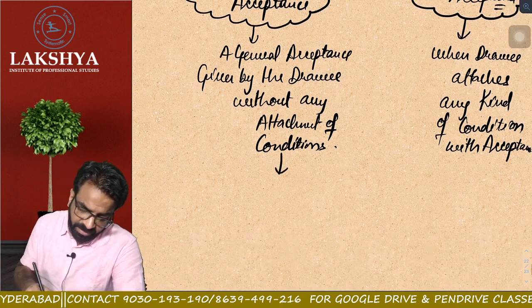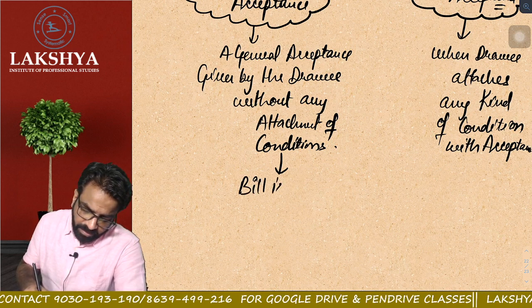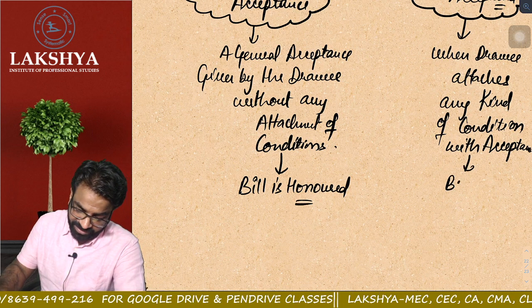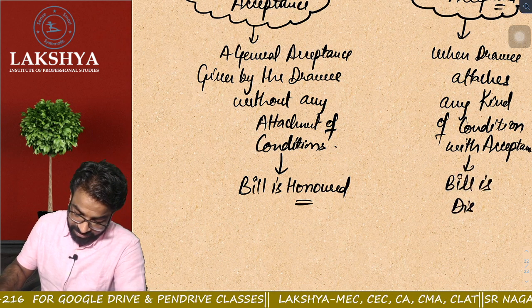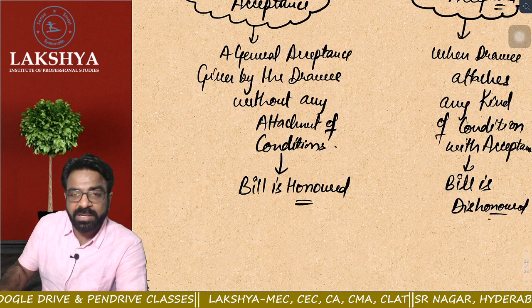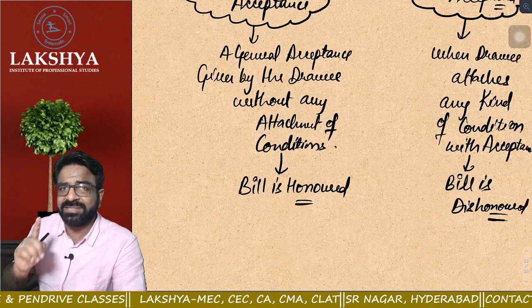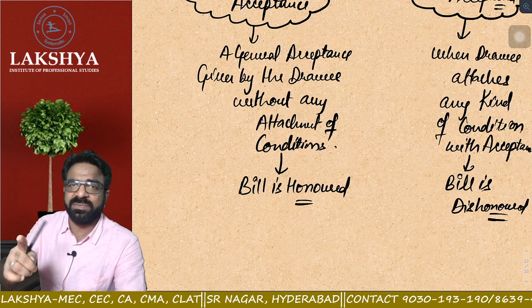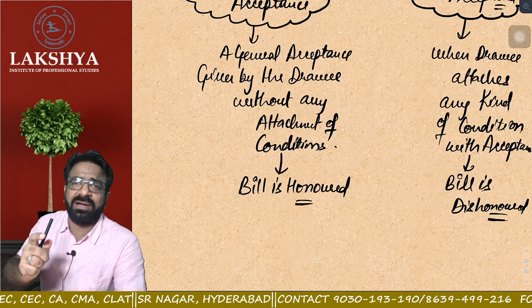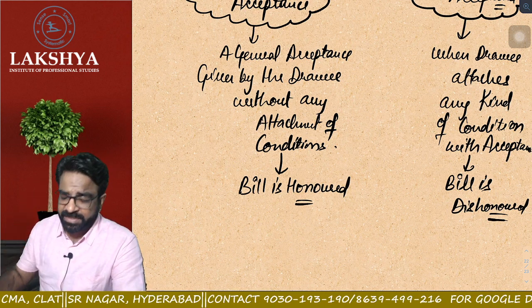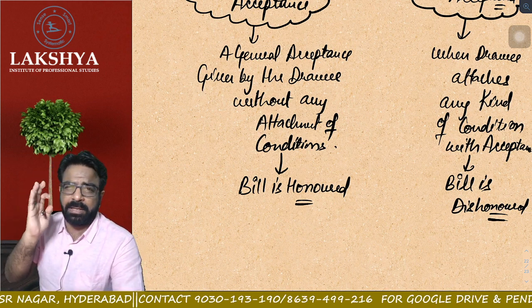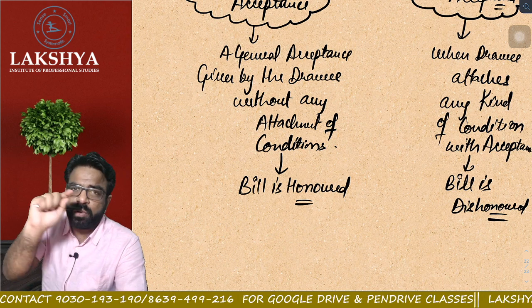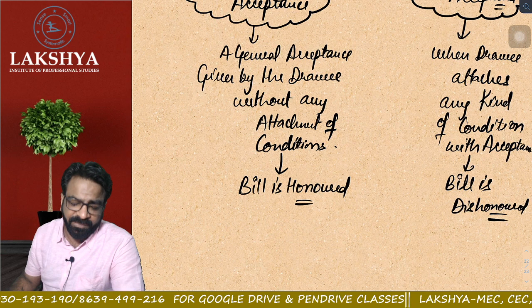But sir, this was not simple. In this case, the bill is honored, the bill is valid. But in this case, the bill is dishonored. Can anybody tell me why the bill got dishonored? Because, as I already told you, acceptance must be unconditional. B has no right to add conditions to the acceptance. If he keeps a condition of even a single rupee, then the whole bill will be treated as dishonored. Everyone clear or not?